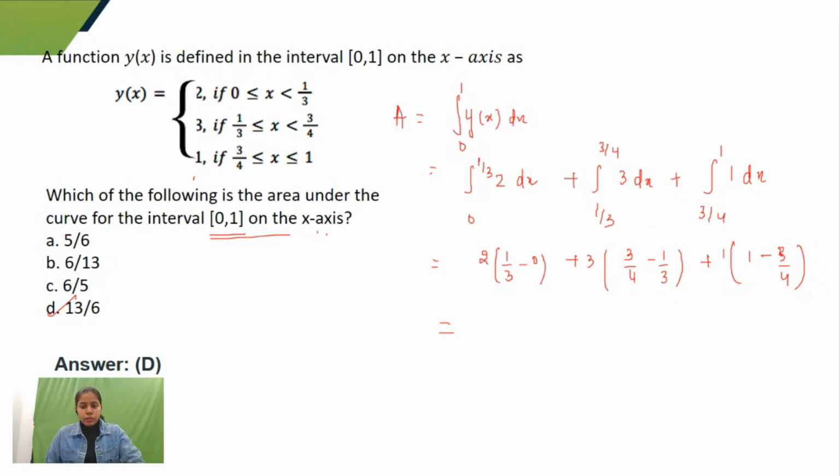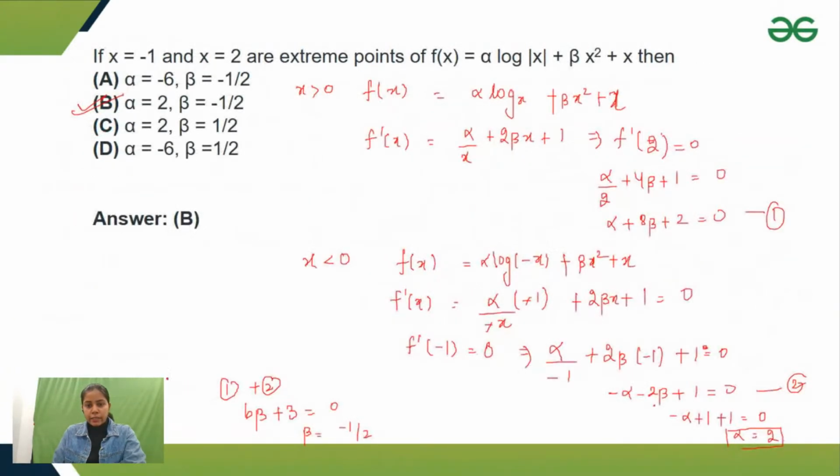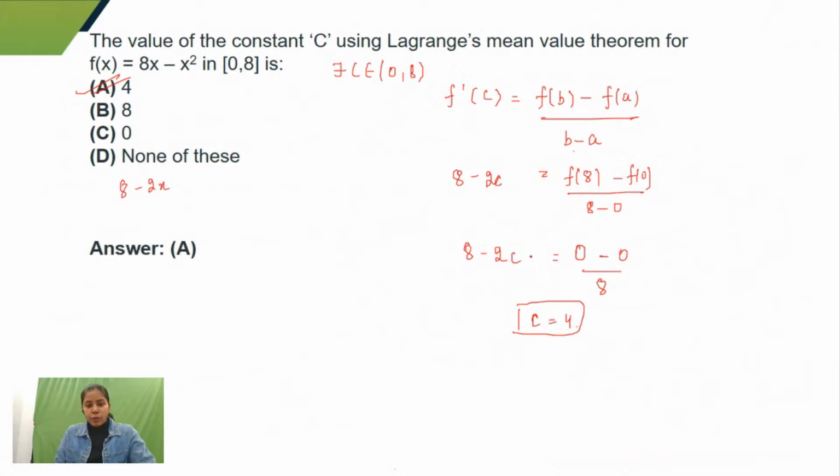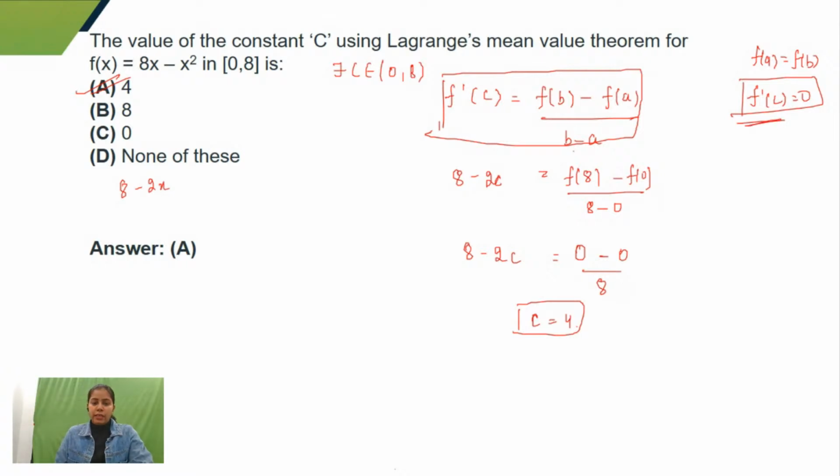I told you that there is no need to remember Rolle's theorem formula. I told you previously that this is my Lagrange formula. F dash C is equals to f of b minus f of a. What would happen if f of a is equals to f of b? Then f dash C would become 0. Right? This is a statement of Rolle's theorem. F dash C is equals to 0. That means function is continuous and differentiable, and the function values at endpoints of the interval are equal.